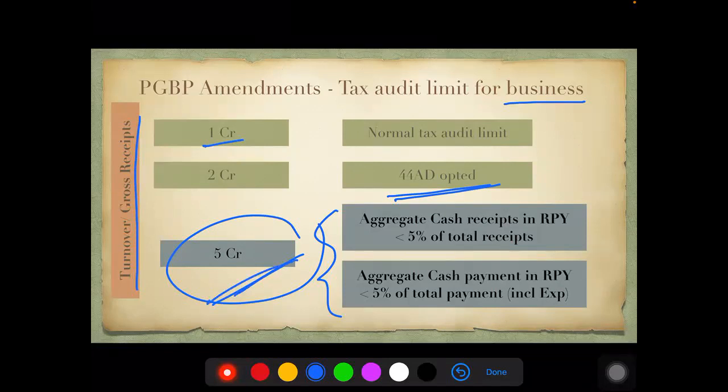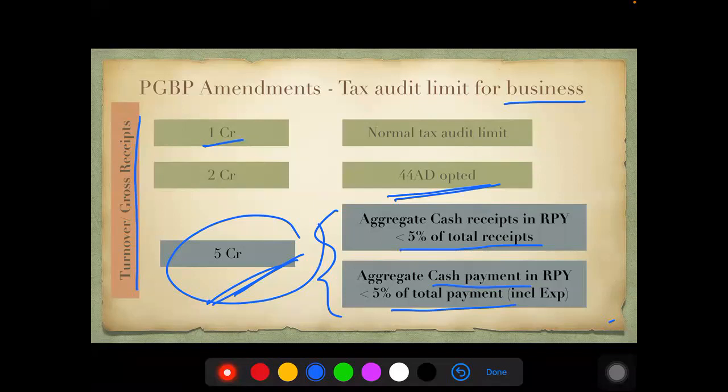And if their turnover is up to 5 crores, but they fulfill these two conditions, they need not get their books audited. What are these two conditions? Total up all your cash receipts. If it is less than 5% of total receipts in the relevant previous year, you need not get your books audited. And total up all your cash payments, including your expenses. So all your purchases, all your payments, all your expenses, total it up. Cash payment should not exceed 5% of total payments.